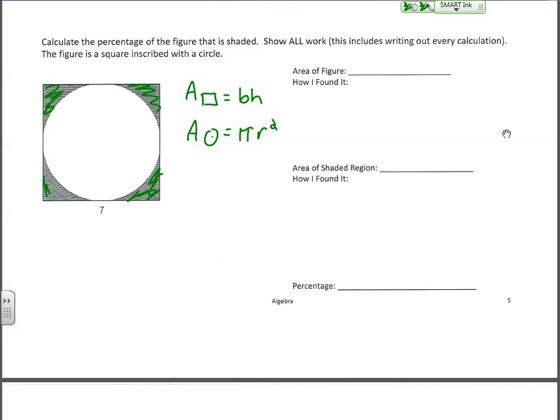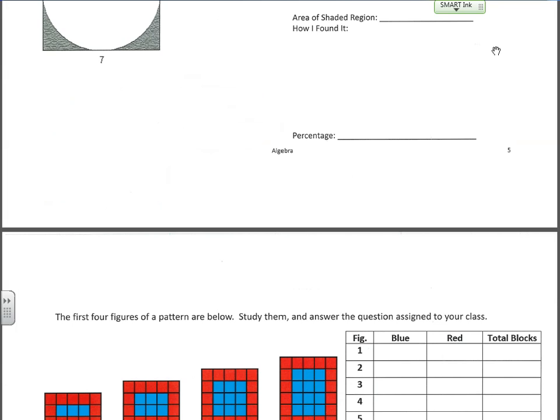So when you find the area of that circle, you're going to want to subtract that from the area of the square, because if you take away what's not shaded, you'll be left with what is shaded. And you've had questions like that before. So anyway, there you have it. I think that's all we need to say about that one.